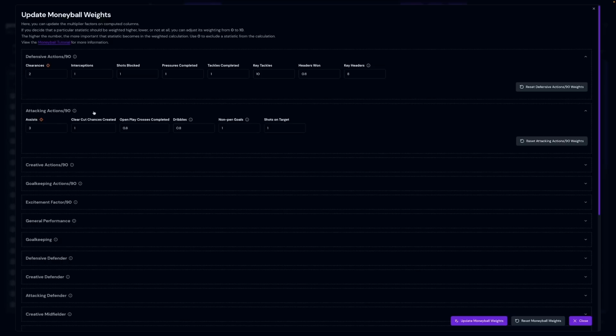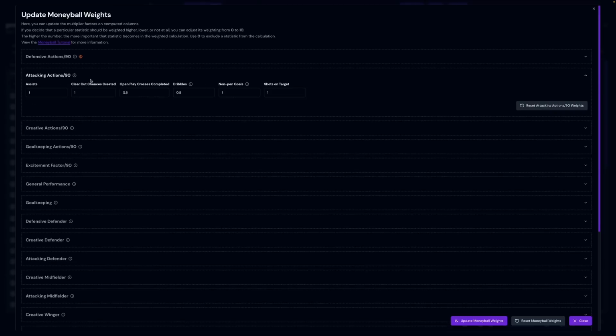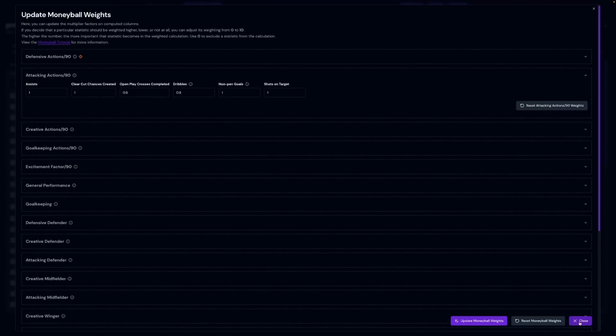If you only want to reset an individual stat's weights, so if I update two stat weights here, both for the defensive and attacking actions per 90, like so, I can then just click the Reset Attacking Actions per 90 weights button within the selected stat, and this will only reset the attacking actions per 90 weights, while the defensive actions per 90 weight changes will still be persistent.